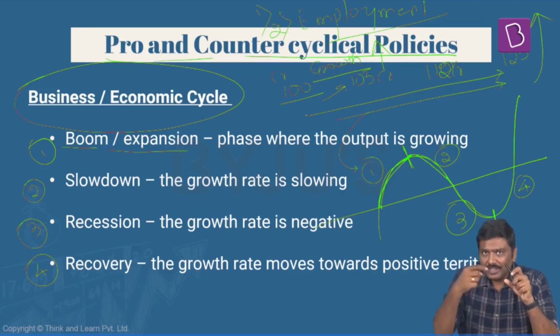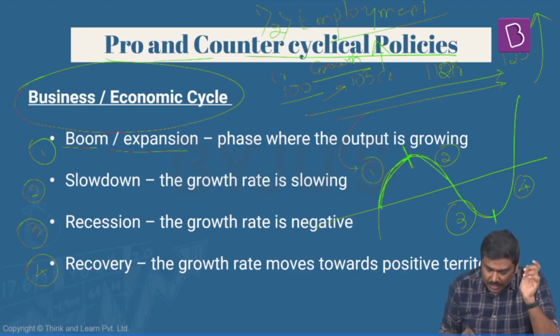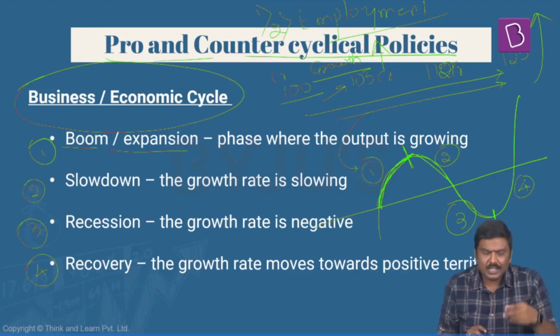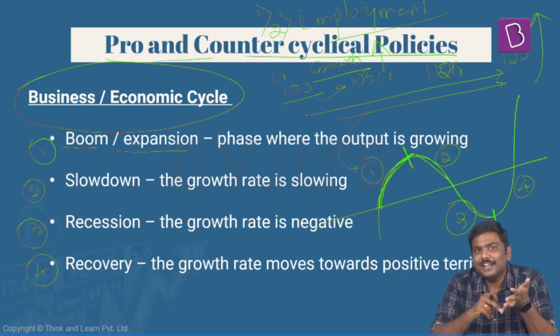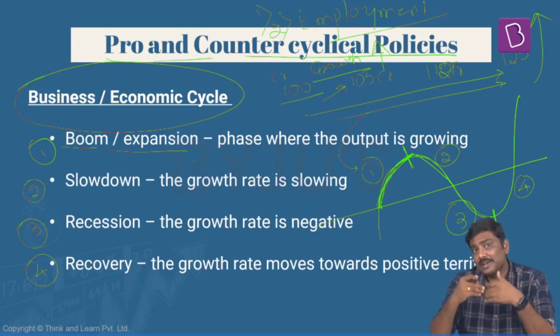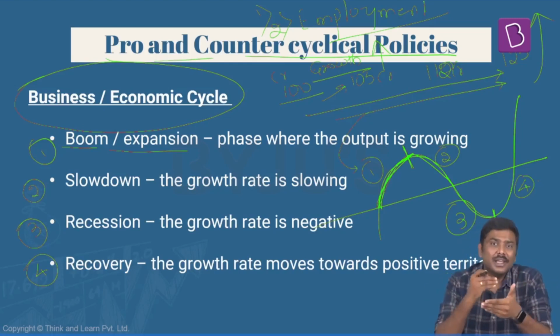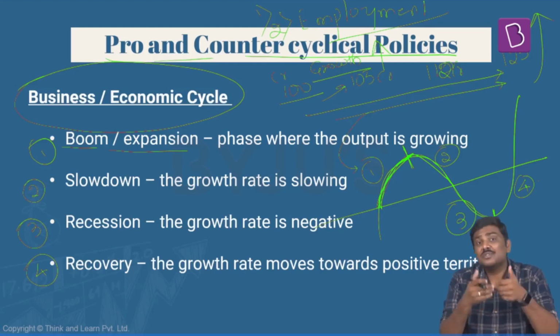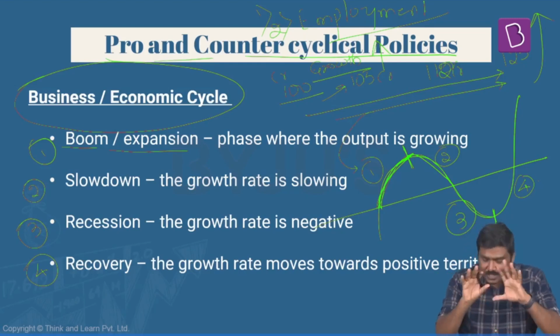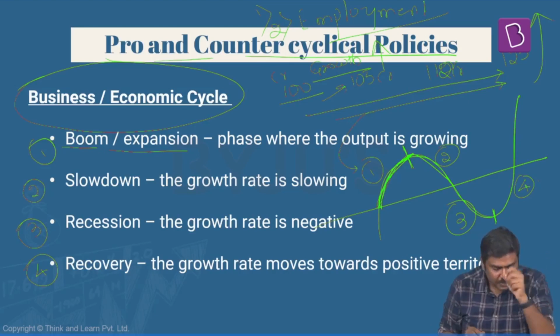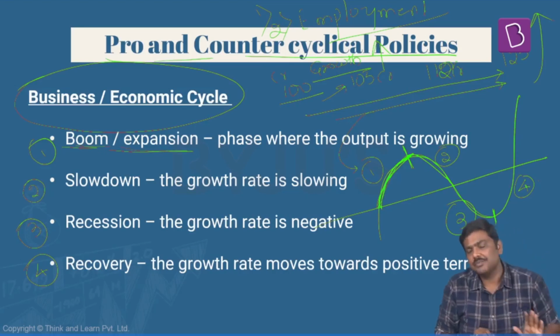So generally you will find these kinds of outcomes in the first phase. And when I say growth is increasing and employment is increasing, can I also simply say that the quality of life of people is expected to increase? Again, I'm saying it is expected to increase. The per capita income of this economy is expected to increase. Right? So these are generally the outcomes of this boom or expansion stage.